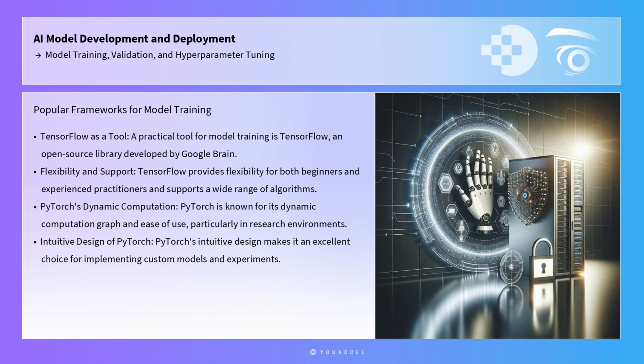It supports a wide range of algorithms and allows for easy deployment across different platforms. Another popular framework is PyTorch, known for its dynamic computation graph and ease of use, particularly in research environments. PyTorch's intuitive design makes it an excellent choice for implementing custom models and experiments.